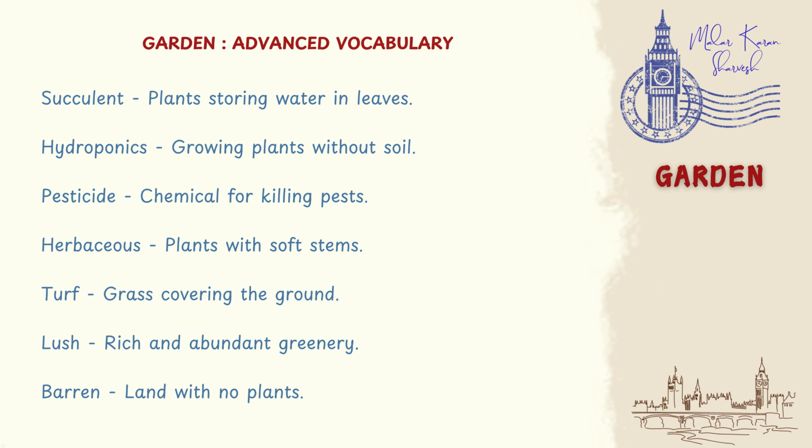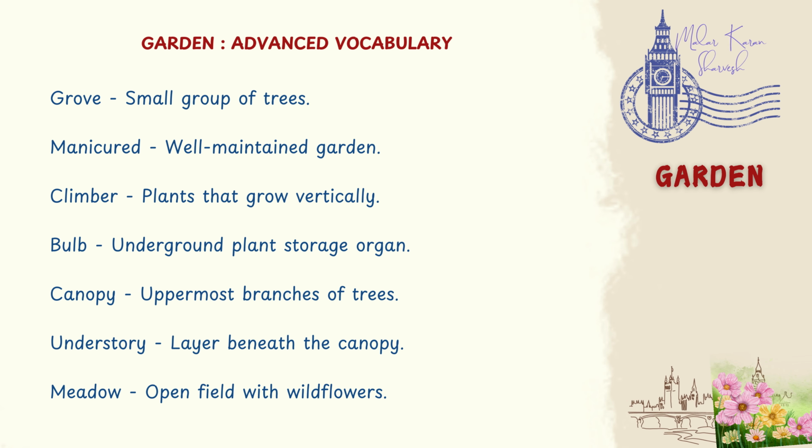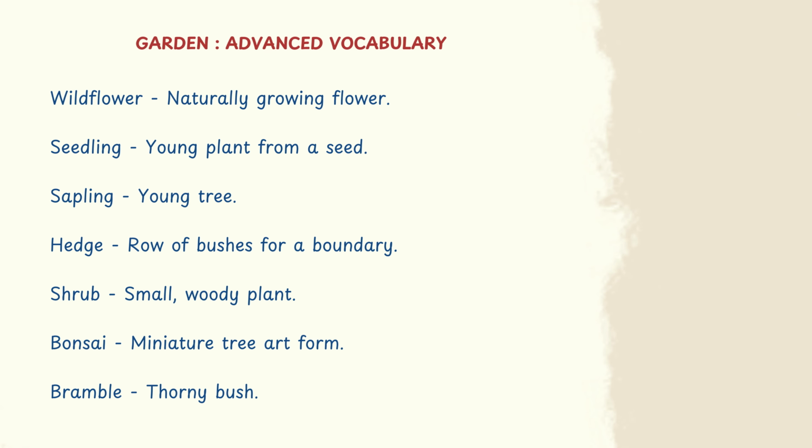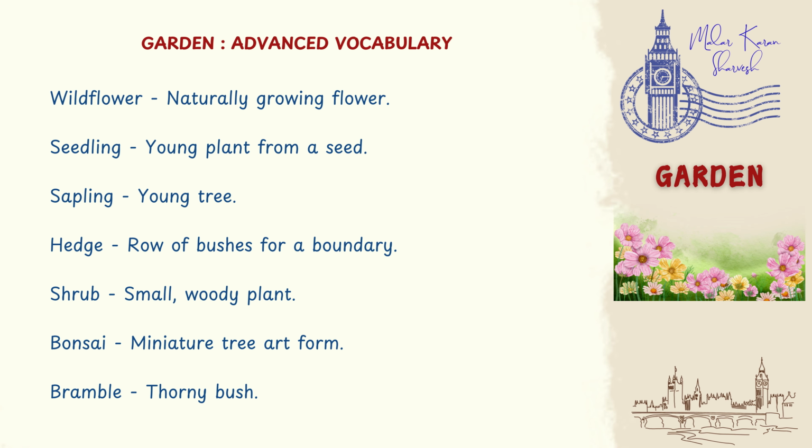Barren, land with no plants. Grove, small group of trees. Manicured, well-maintained garden. Climber, plants that grow vertically. Bulb, underground plant storage organ. Canopy, uppermost branches of trees. Understory, layer beneath the canopy. Meadow, open field with wildflowers. Wildflower, naturally growing flower. Seedling, young plant from a seed.